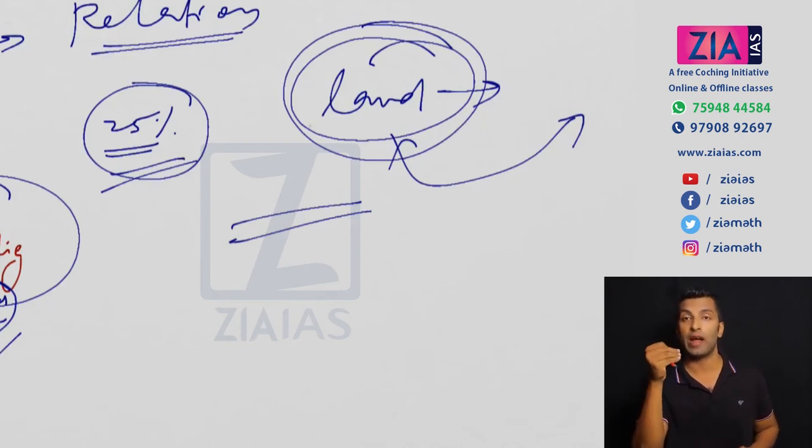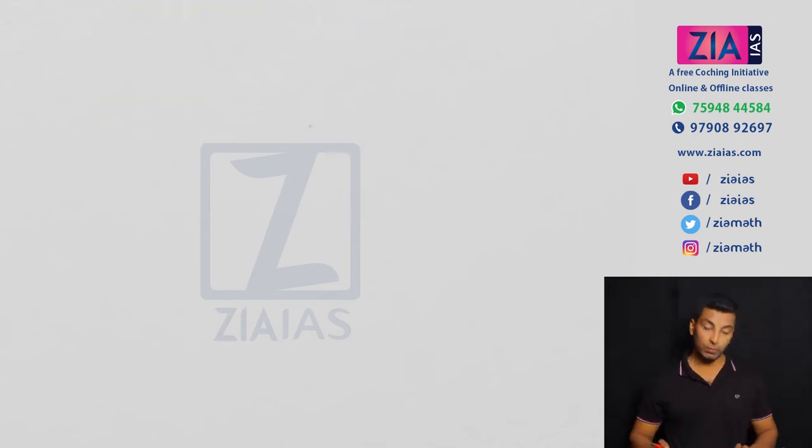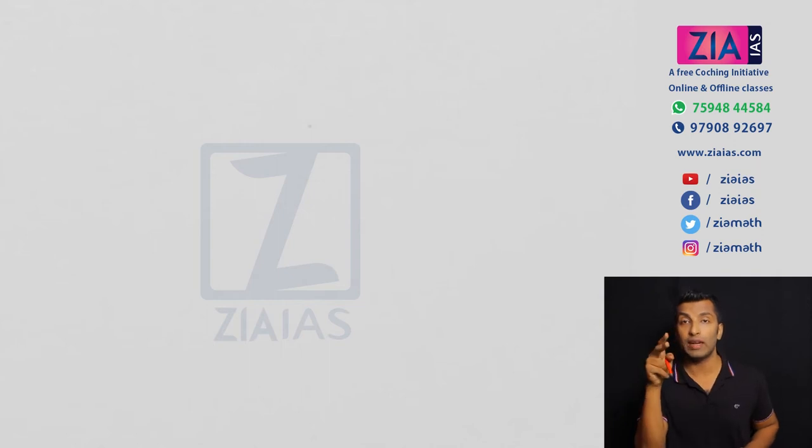That's the context of land reform. Okay, so we are actually moving on to the topic now. So land reforms. Before we start this discussion, you need to have a clear idea about the land revenue settlements like Zamindari settlement, Ryotwari settlement and Mahalwari settlement, which I have discussed in our previous video. So you have to see that video before we discuss this video.